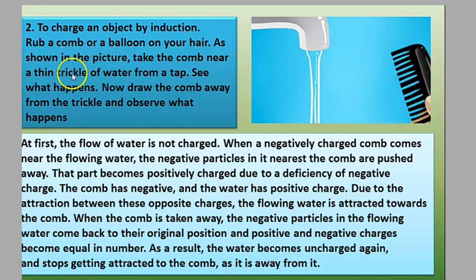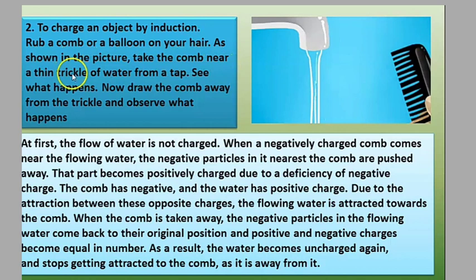What do you find? The water will get attracted towards it, so repulsion is wrong. When the charged comb is taken away from the flowing water, does it get attracted, repel, or remain as it is? It remains as it was initially. At first, the flow of water is not changed.